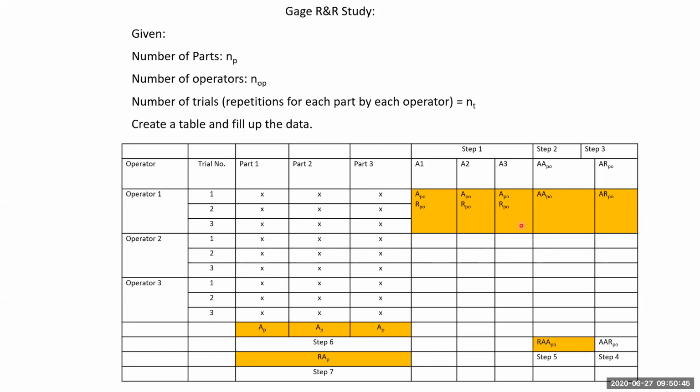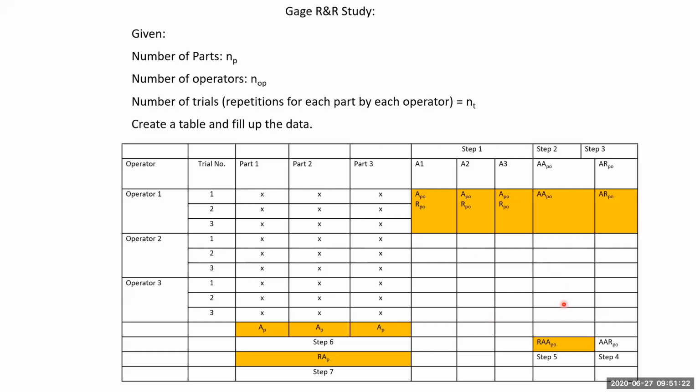Once we find that, step 2 is to find the average of these averages and the average of these ranges. Step 2 and step 3 are finding the average of APOs and RPOs. You know what is APO? APO is average per part per operator. RPO is range per part per operator. So when we have found these, we find the average of these averages and the average of these ranges for each operator.